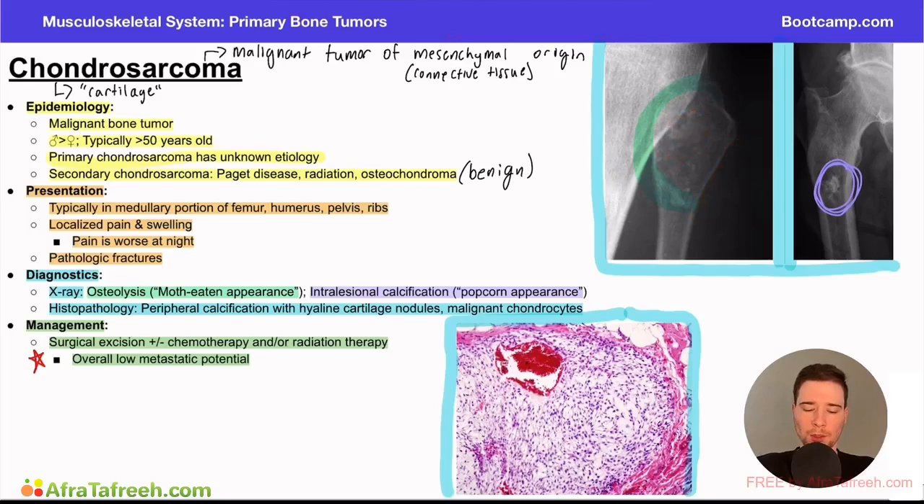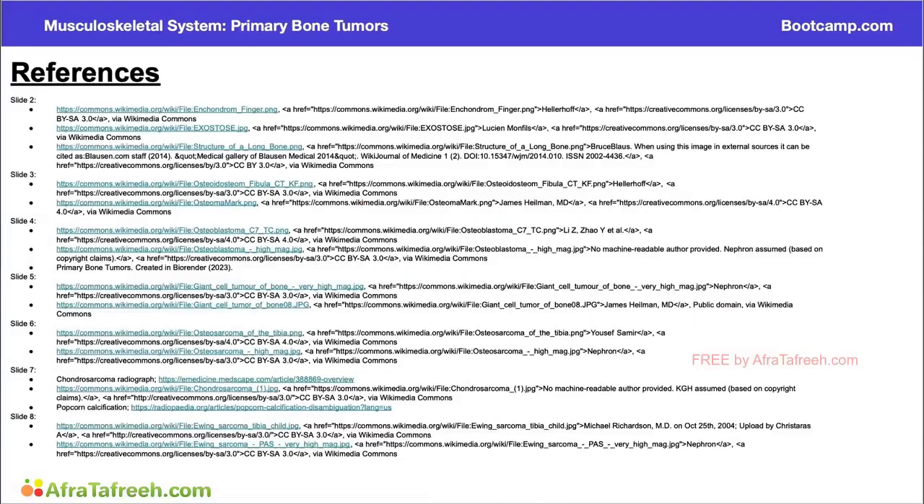As with a lot of other bone tumors, this can present with pain, swelling, or pathologic fractures. Diagnostics, 2 key points to keep in mind: the moth-eaten appearance that you can see or the intralesional calcifications with the popcorn appearance as well. Histopathology is going to include malignant chondrocyte as well as areas of calcification. And the management for this condition is going to typically include surgical excision with or without some chemotherapy and radiation. So the key here is that patients need to see a specialist for this condition because it's a malignant bone tumor for further workup and evaluation.